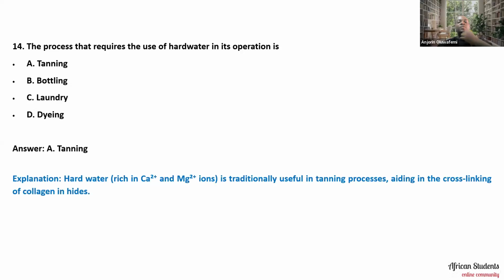The answer to this one is tanning, and the reason is because hard water is rich in calcium and magnesium ions, which are traditionally useful in the tanning process, aiding in the cross-linking of collagen in hides. So that's why it is useful in the tanning process.